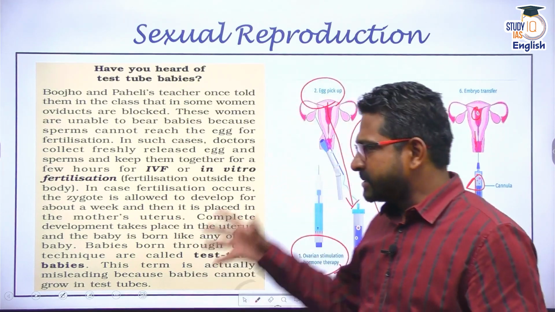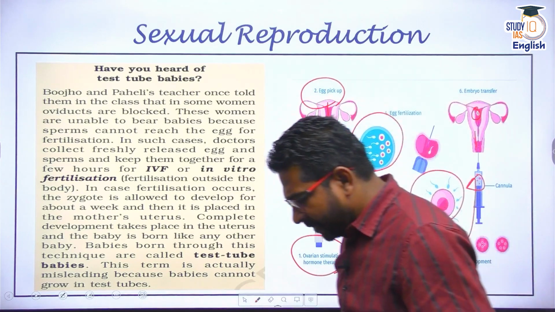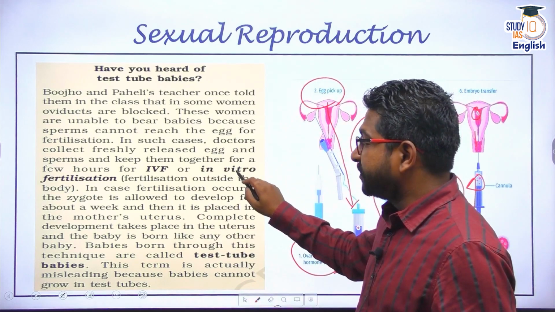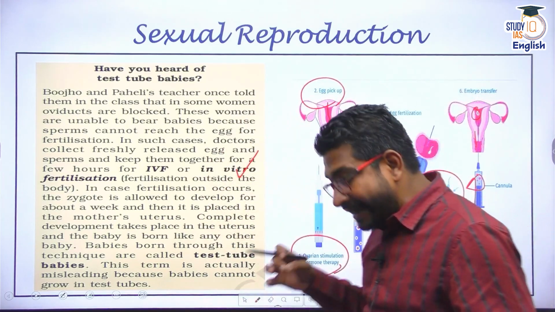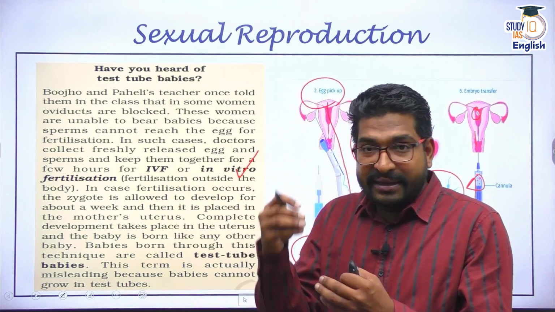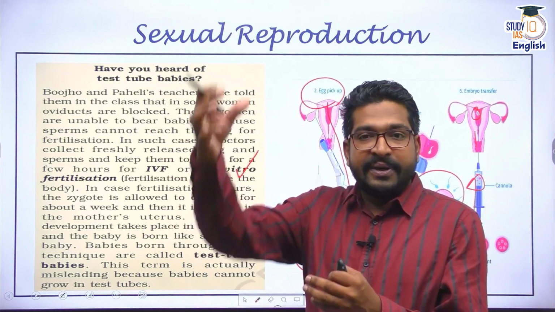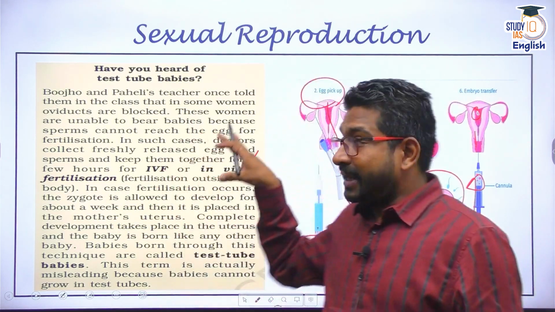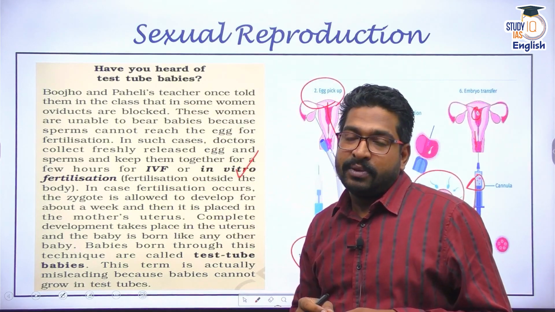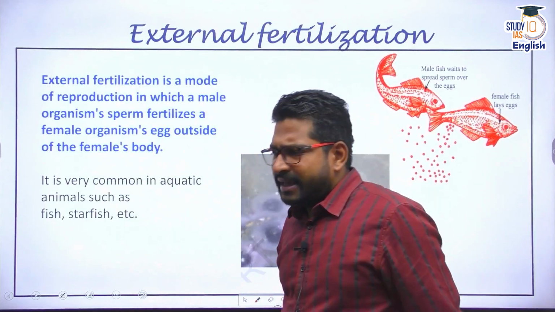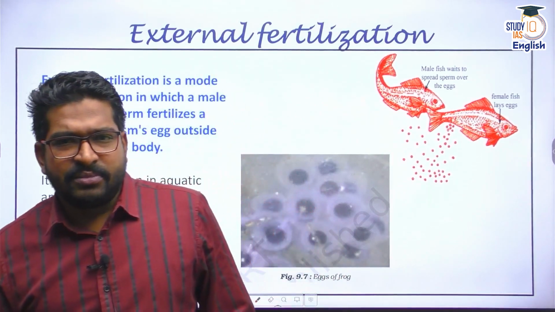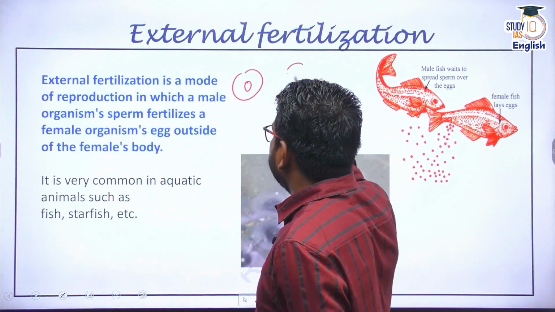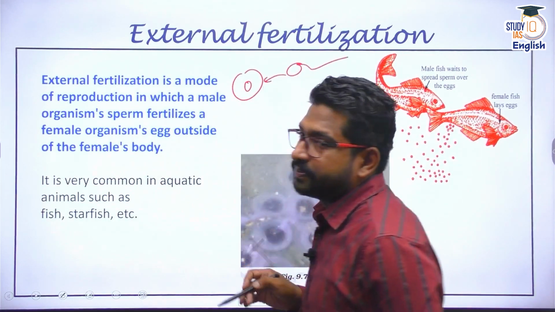You must have heard about these in recent times because of the advancement in medical technology. We talk about test tube babies, we talk about in vitro fertilization. So this is the process of external fertilization and then ultimately transferring the embryo into the female body. And the same gestation process goes on. This is external fertilization in human beings. But in many animals, like aquatic animals, external fertilization takes place. Now, fertilization means the gametes have to meet. On one side there is the egg, on the other side there is the sperm, and these two have to meet.